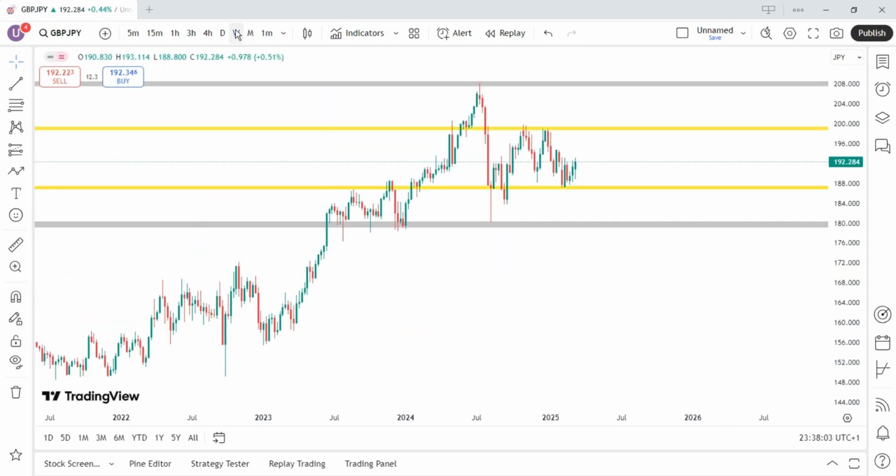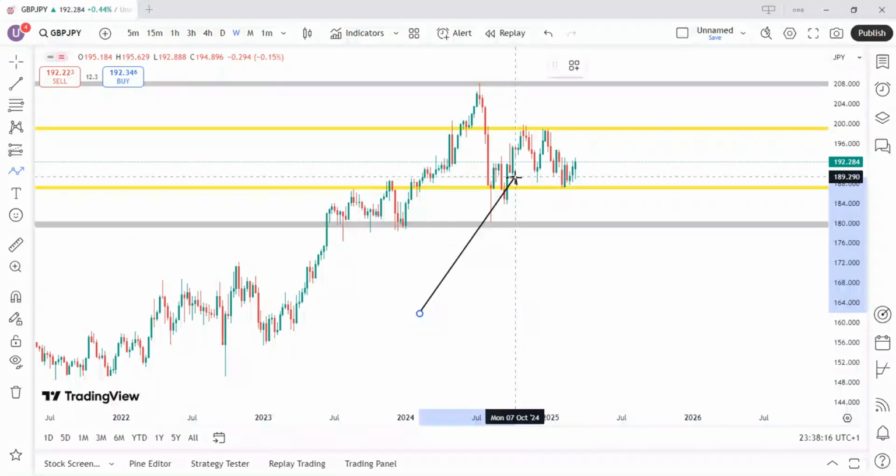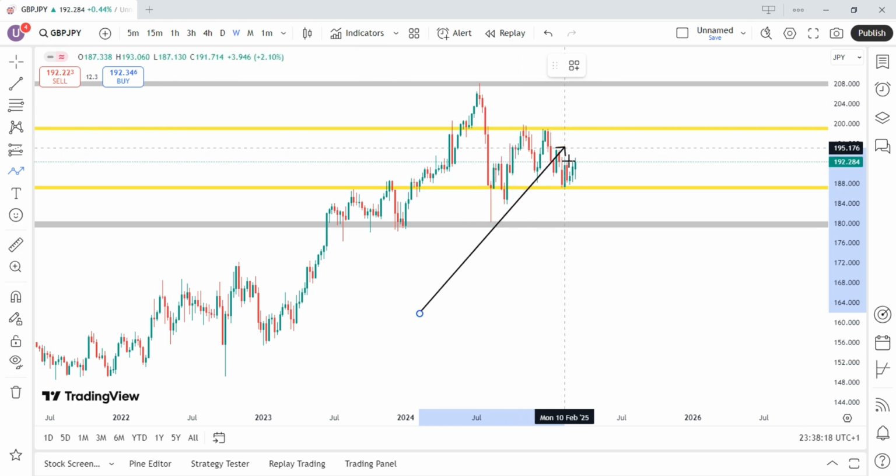So this weekly time frame on UPJPY, technically speaking, we are still bullish. But currently we are experiencing kind of a range since we entered this zone. Price has not really broken above or broken below.